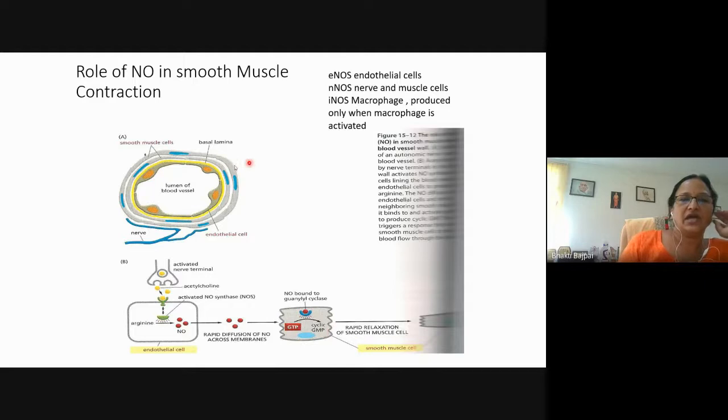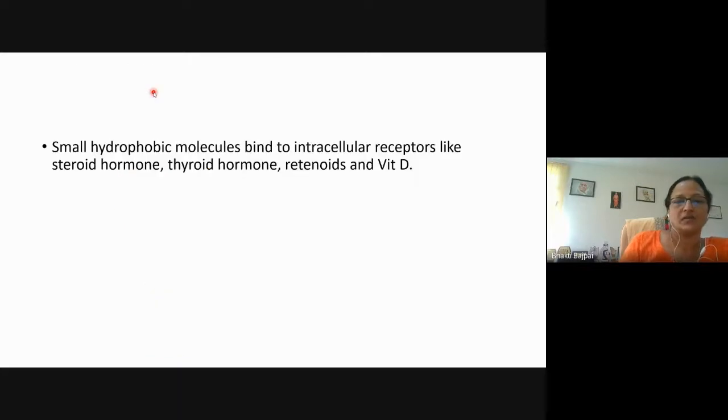So this is how the nitric oxide causes relaxation in the smooth muscle. So various small hydrophobic molecules are there which bind to the intracellular receptors like steroid hormone, estrogen, etc., thyroid hormone, retinoids, and vitamin D.